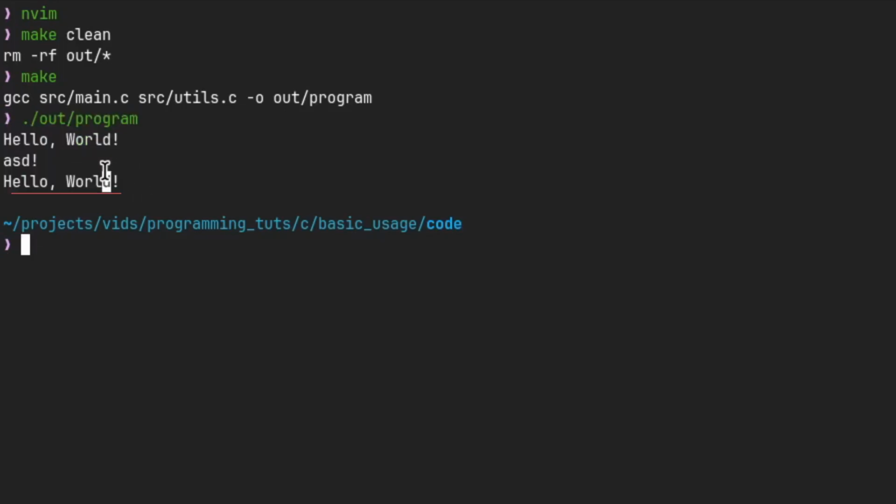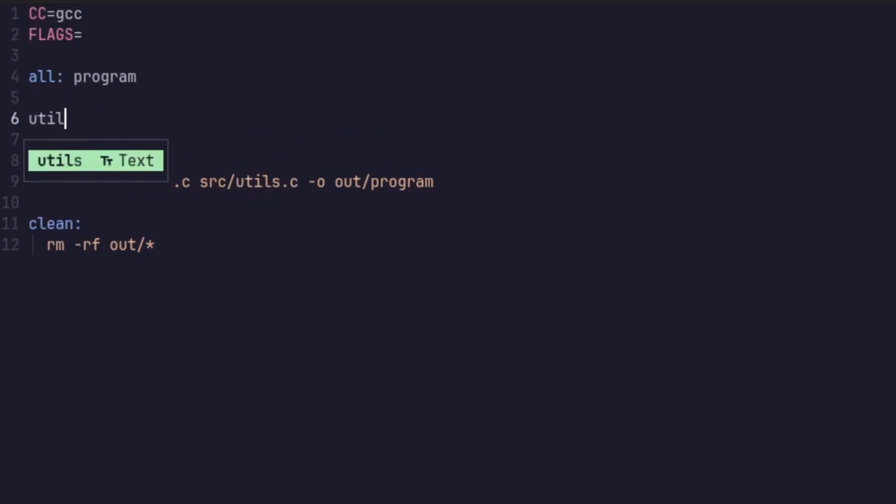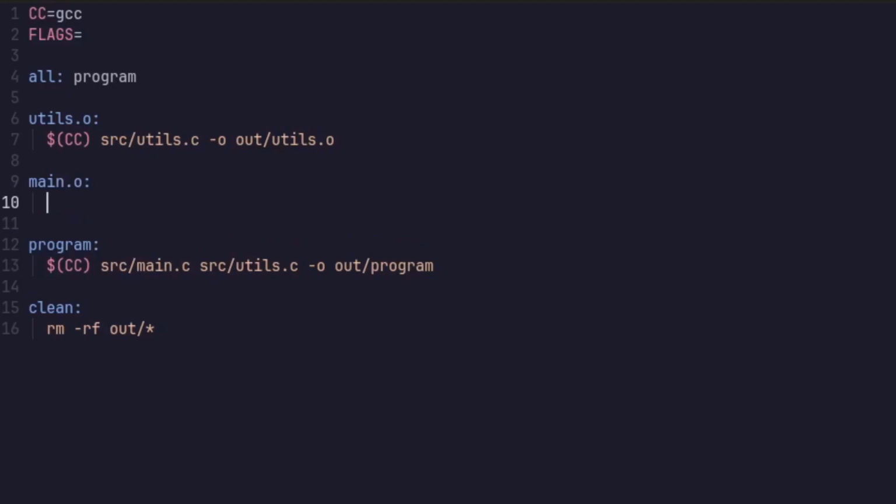The final thing to add to using multiple files is how you can recompile to multiple objects. The way this would be done is you can add another rule before the program rule, in our case utils.o. As the contents of the rule, we will use cc, specify the file to compile, utils.c, and then with our -o flag, specify out/utils.o. We also need an object file for our main, so we will also add a rule main.o and use cc src/main.c -o out/main.o.